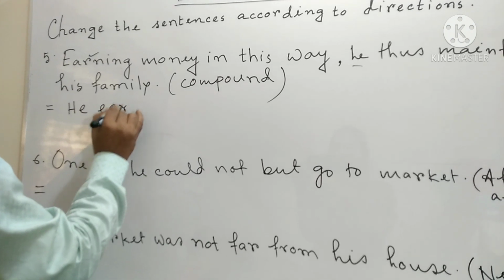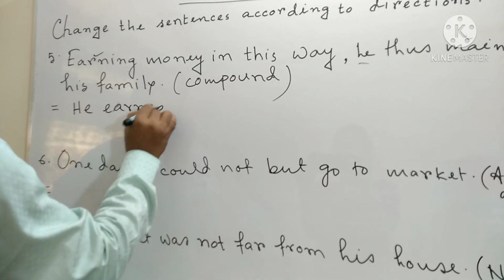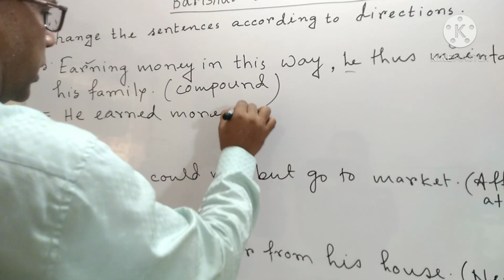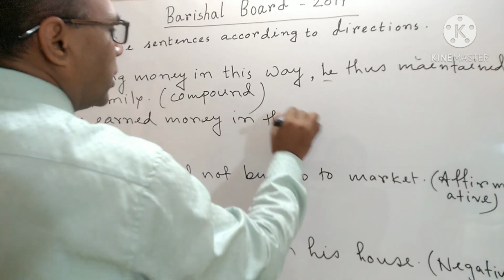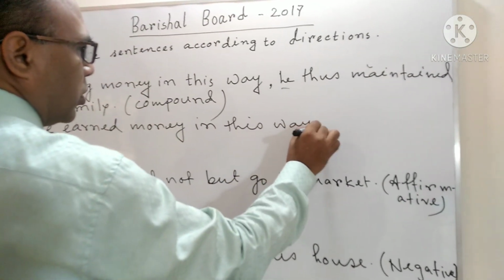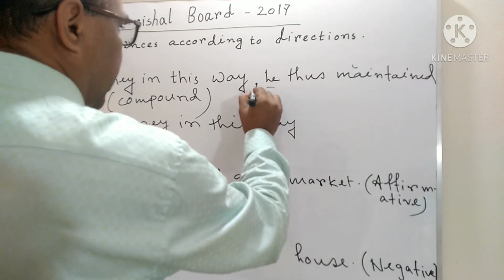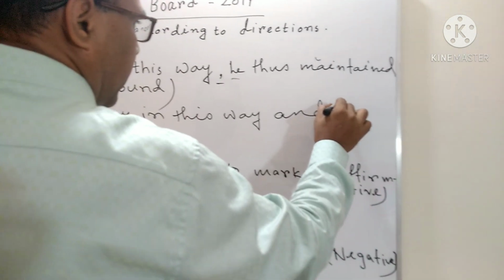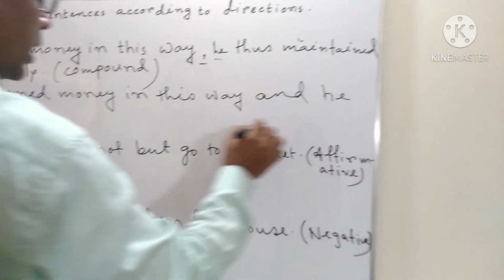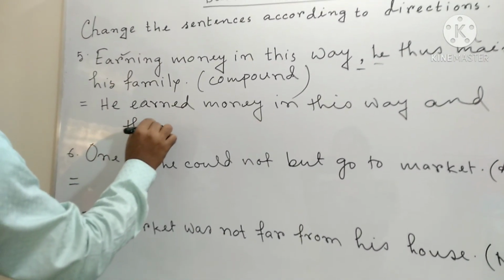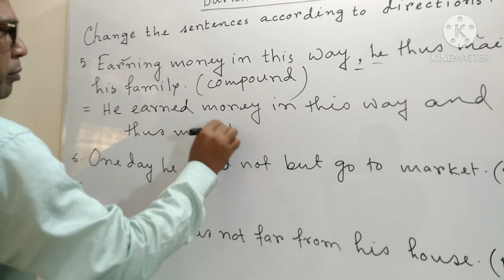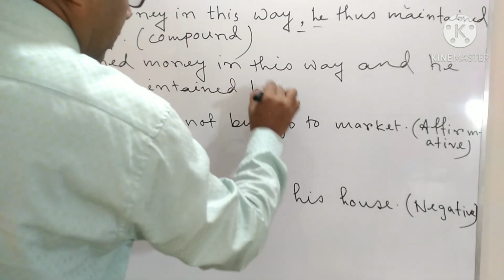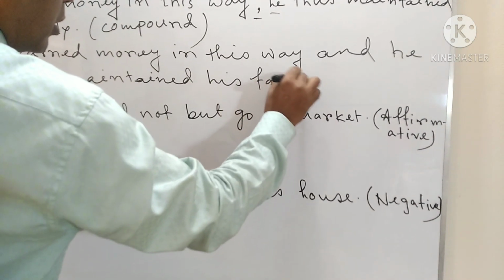He earned money in this way. Instead of comma, you will write and he thus maintained his family.